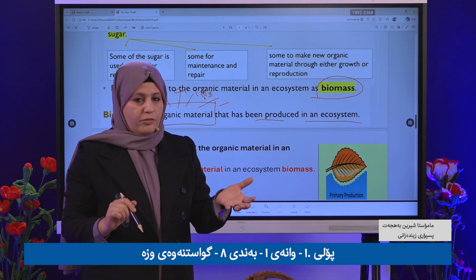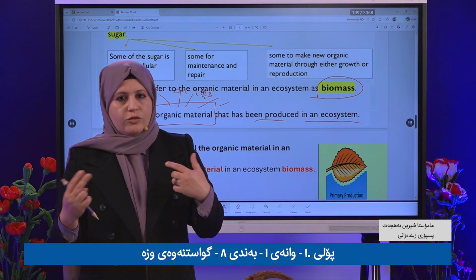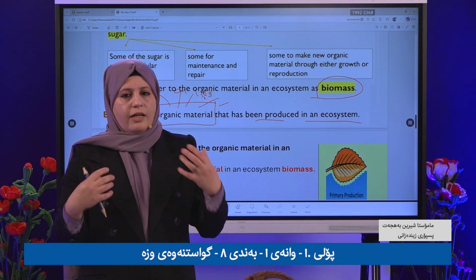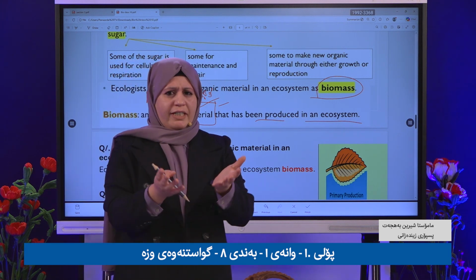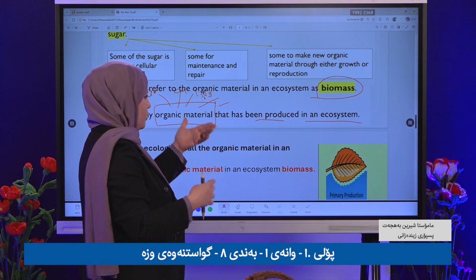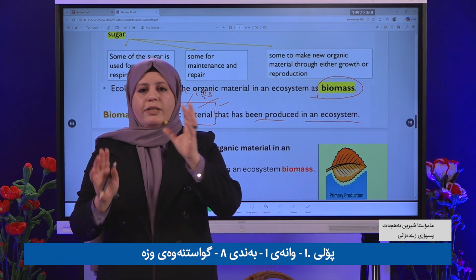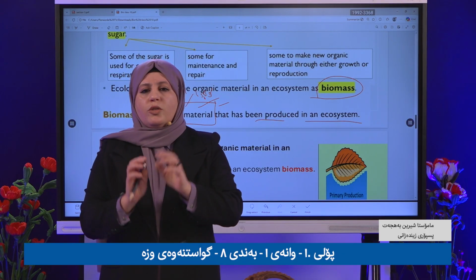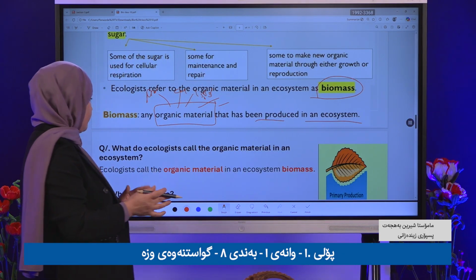Biomass. Who makes biomass? The producer organisms, by two processes, photosynthesis and chemosynthesis. Clear? So during this lecture, or during studying ecosystems, when you hear about biomass, that means you are talking about organic material. Clear till here? Perfect. Excellent.